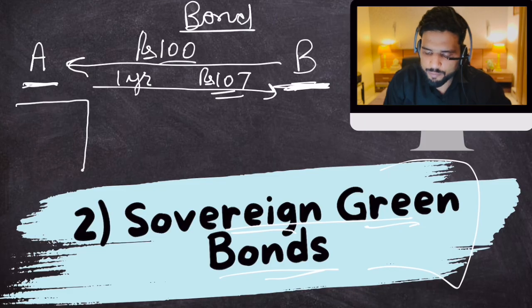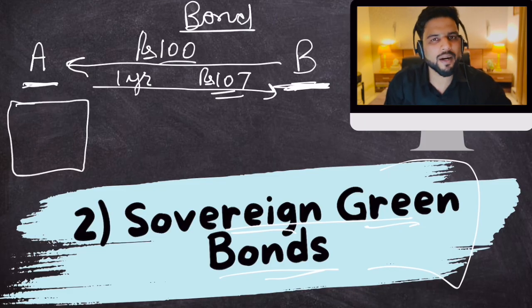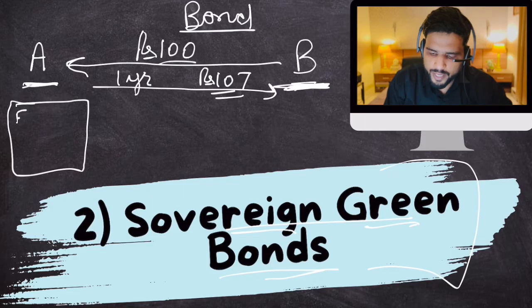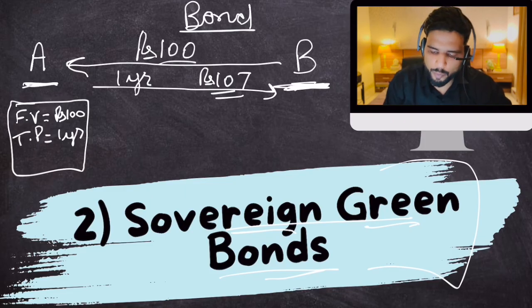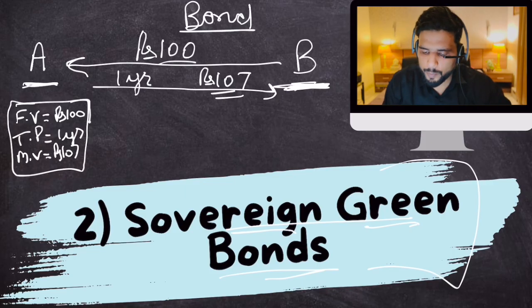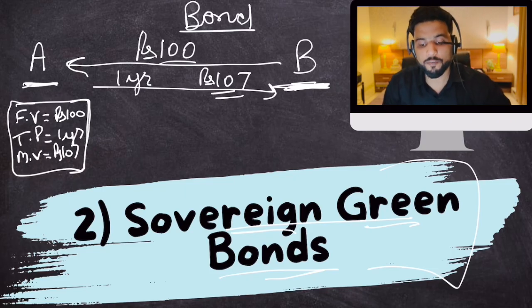So I will print a piece of paper. I require 100 rupees, right? So I will write 100 rupees. I need 100 rupees from you. For how much time period? For 1 year. I will return 107 rupees back to you. So I'll write 107 rupees. Clear? Now I will print this piece of paper and give it to you. This piece of paper is proof that I have taken money from you. I will sign this piece of paper.